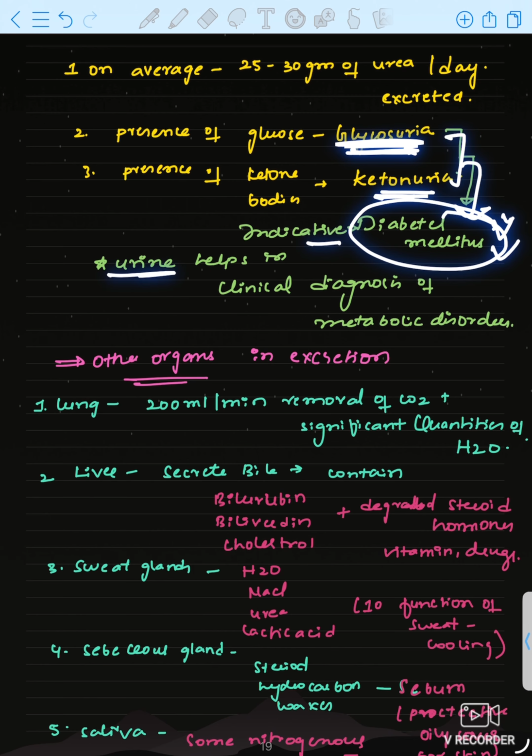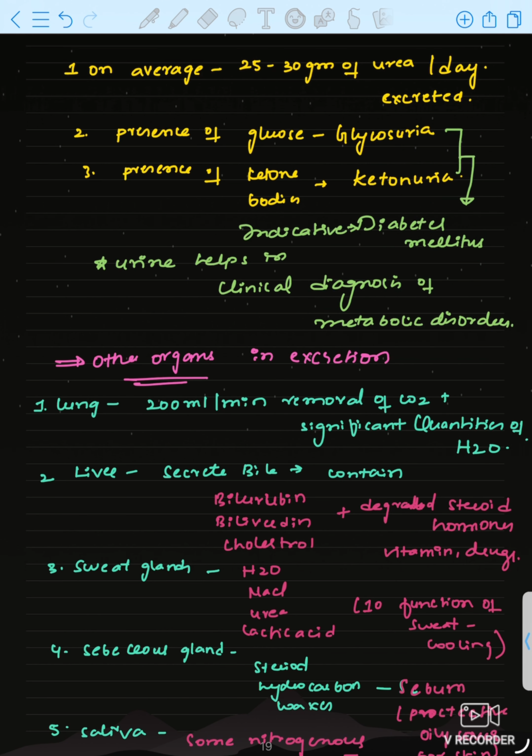Glycosuria, ketonuria. So urine helps in clinical diagnosis of metabolic disorders. If you give urine for culture and analysis, we can find metabolic disorders. So it has clinical significance.